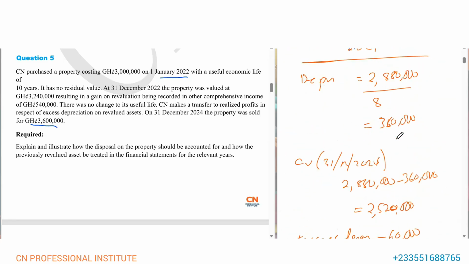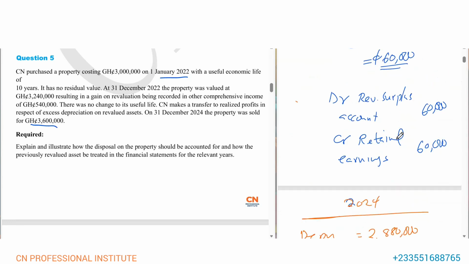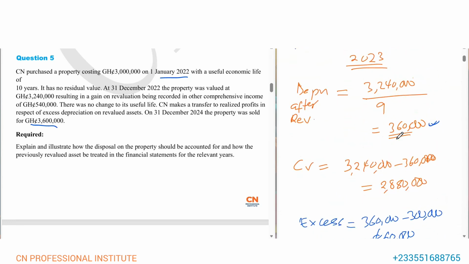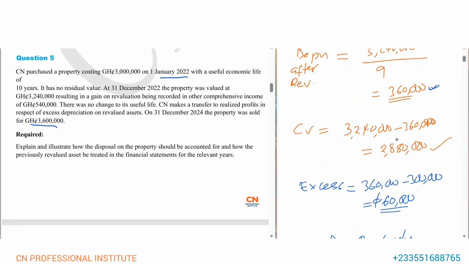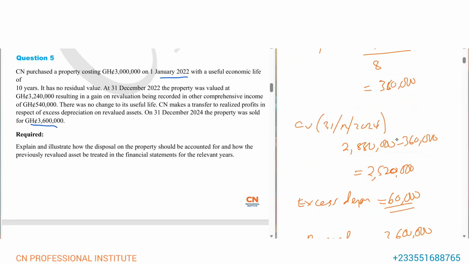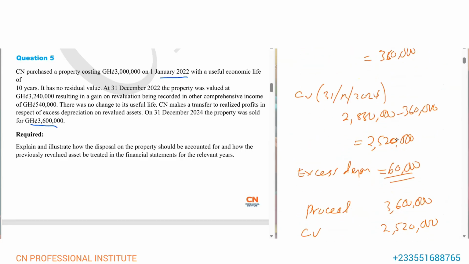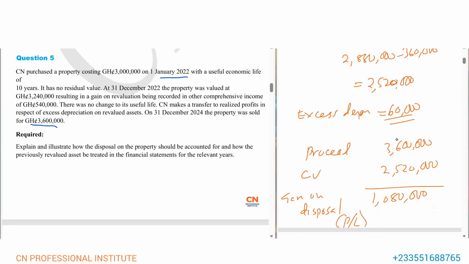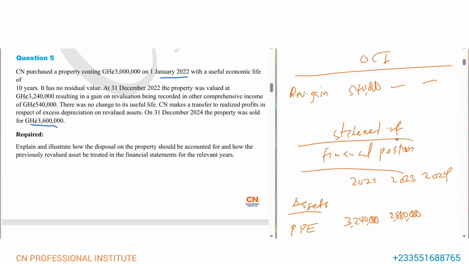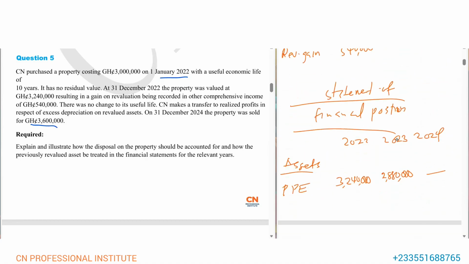And for 2024, it was sold, so there will be no non-current asset. That'll be a dash.